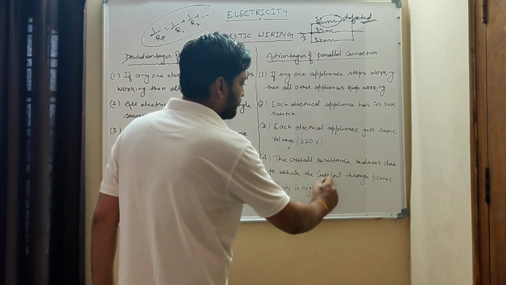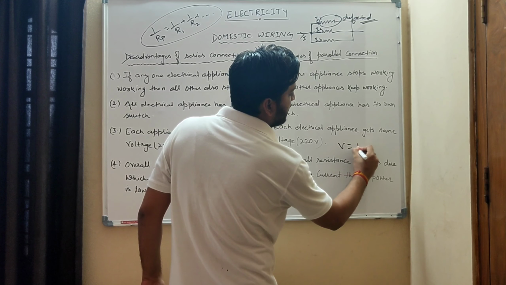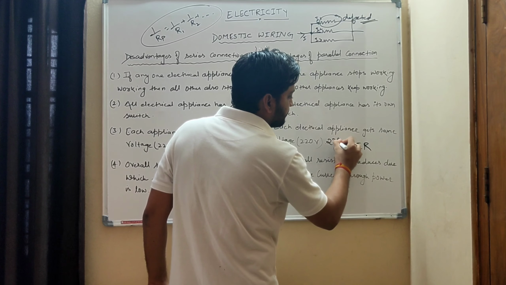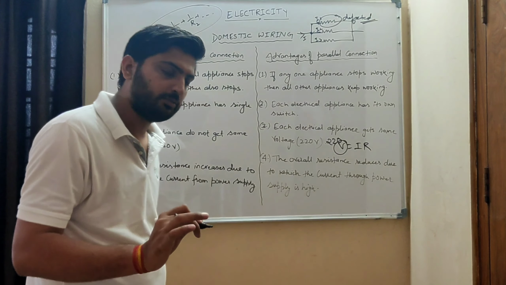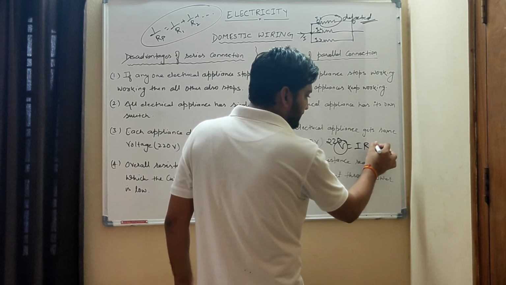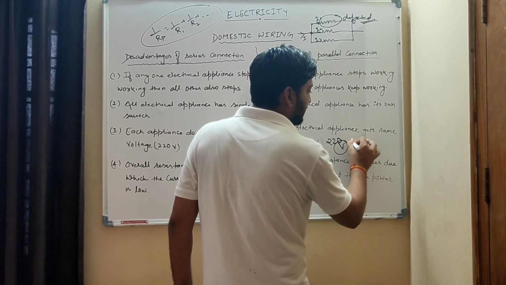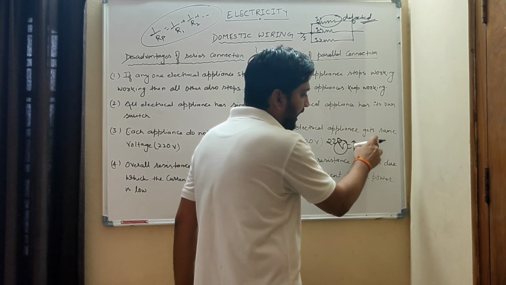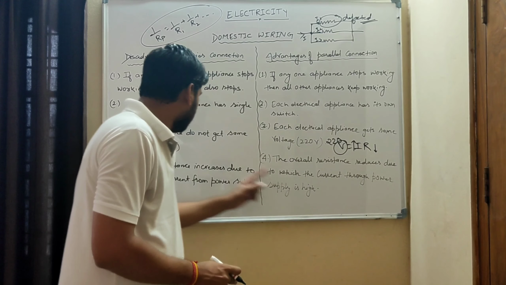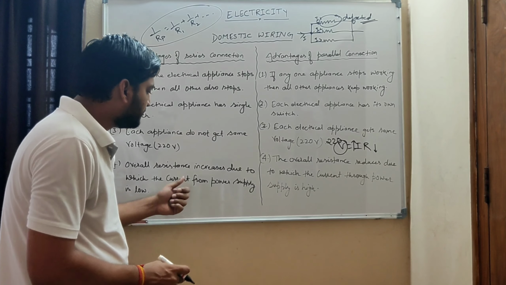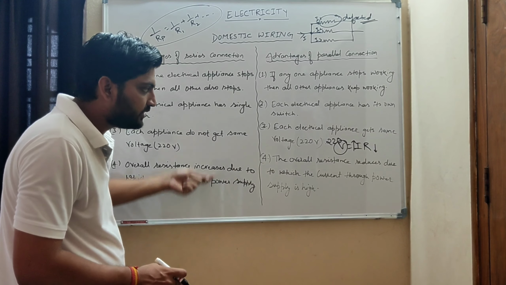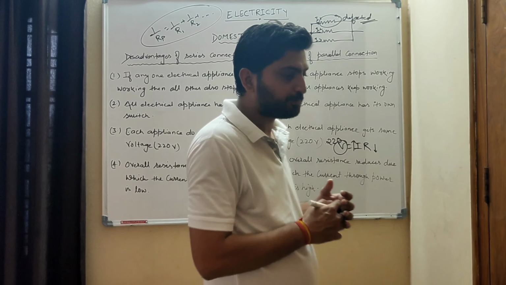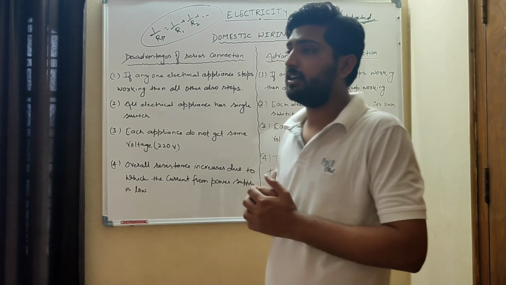See why? We know V is equal to IR from Ohm's law. V is constant, that is 220, because in our home circuit it is 220 volt only. If resistance decreases, then what will happen? Current will increase, because the product of I and R must be constant. So if R is less, I will be more. But in series connection, what happens? Resistance increases, due to which the current value decreases. So this is also an advantage of connecting in parallel.